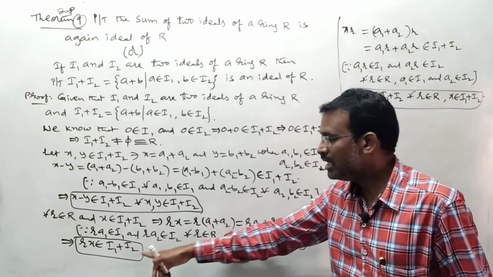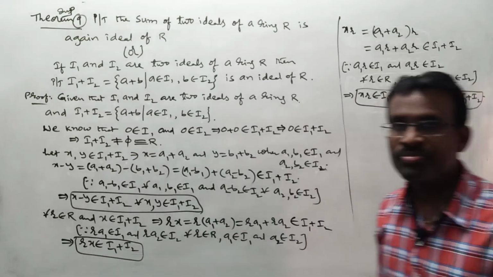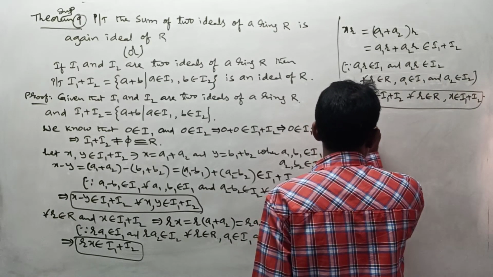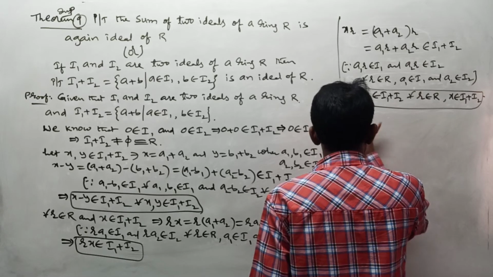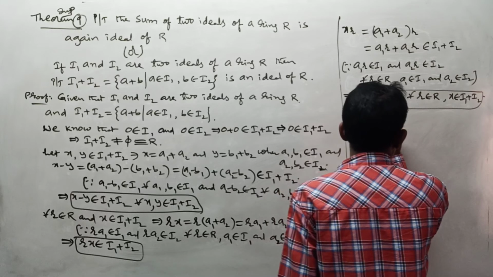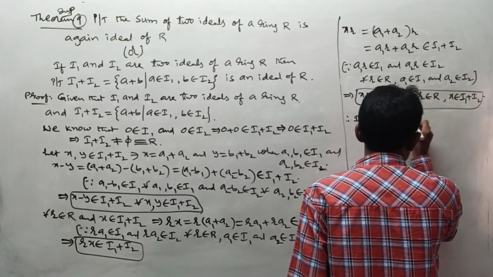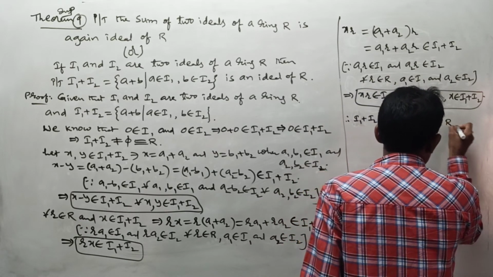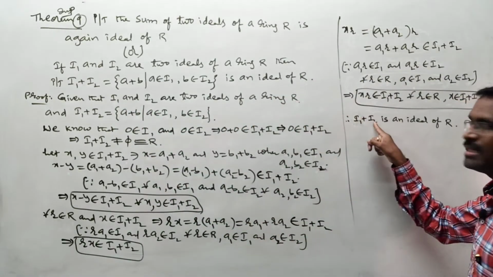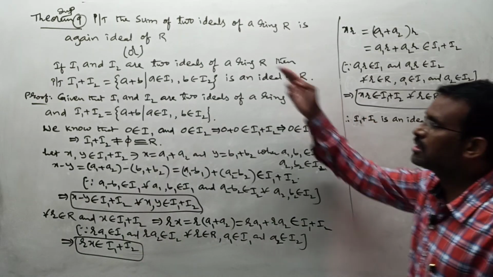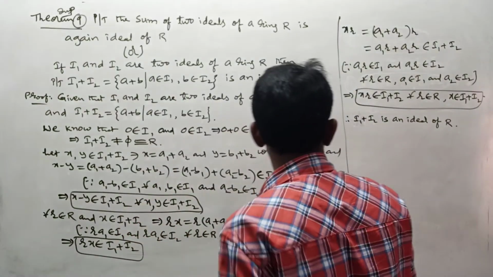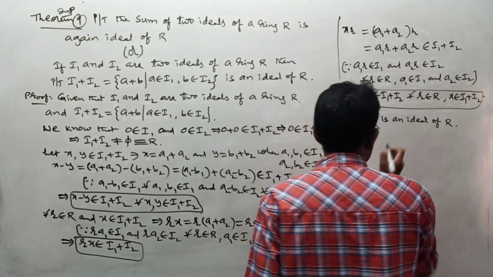This is the common area, left ideal and right ideal. From this, what do you say? I1 plus I2 is an ideal of R or not? Therefore, I1 plus I2 is an ideal of R. That's all. Individually we took I1 and I2 as two ideals of ring R. We proved their sum I1 plus I2 is again an ideal. This completes our first condition. Therefore the sum of two ideals of a ring R is again an ideal.